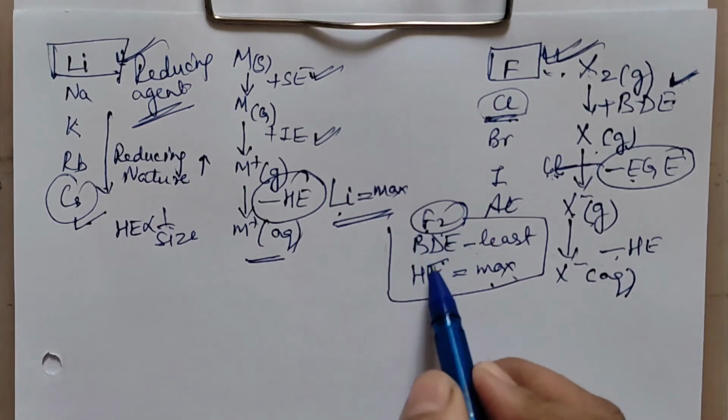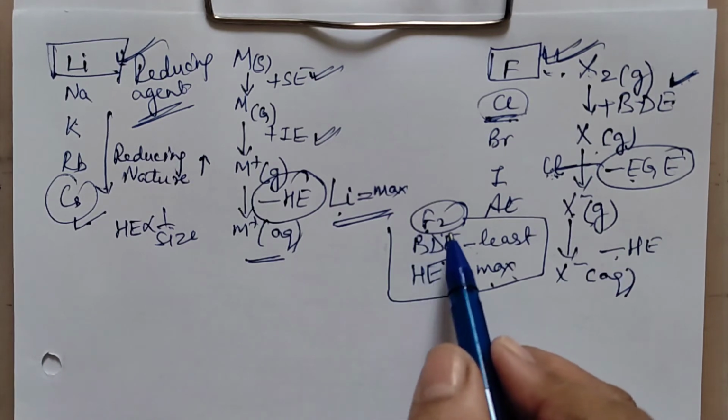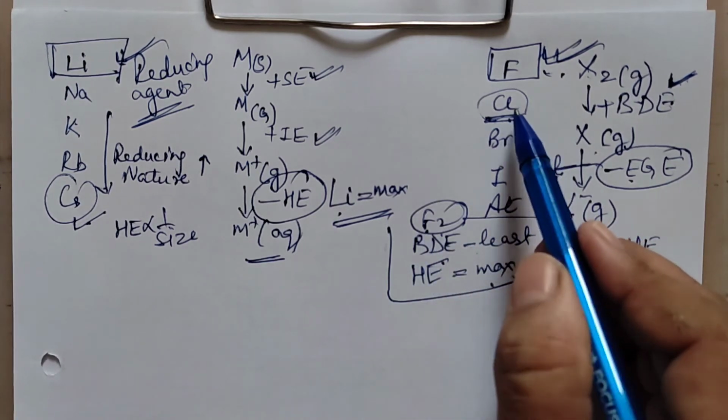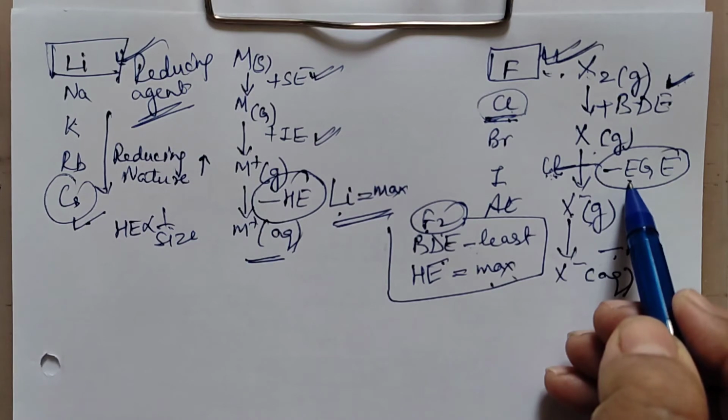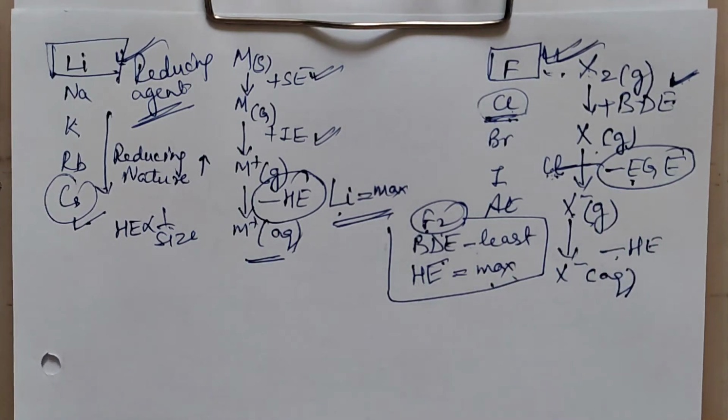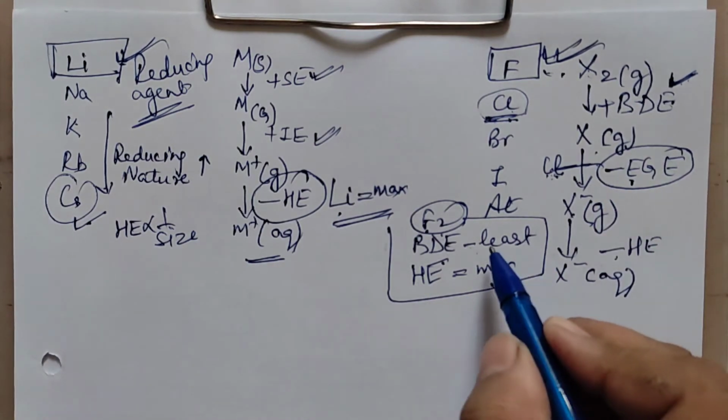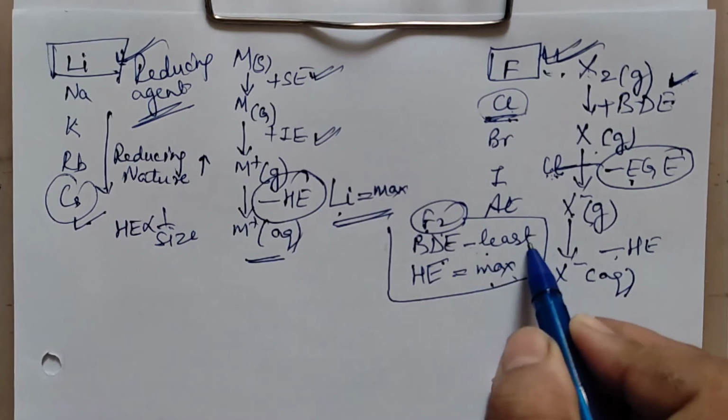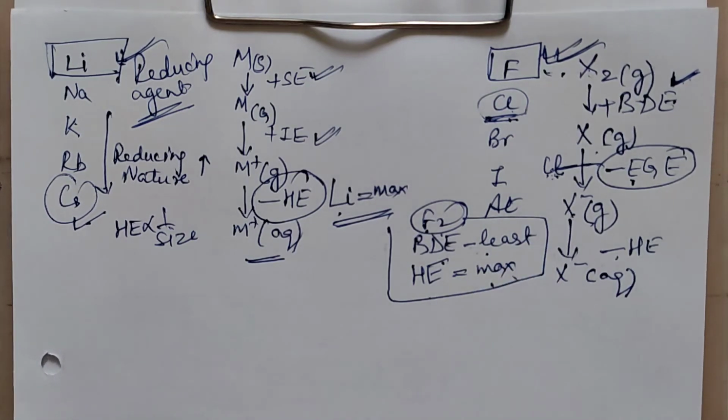So fluorine is the best oxidizing agent. It is a better oxidizing agent than Cl, though electron gain enthalpy of Cl is more, because of these two points. Bond dissociation enthalpy is less than Cl, you can say. Second, hydration enthalpy is more. The overall deciding factor will be the sum of the energies.